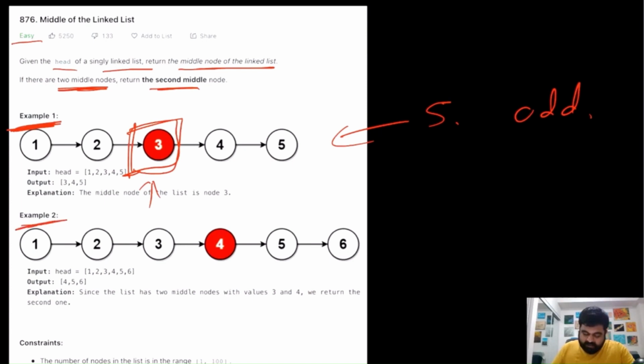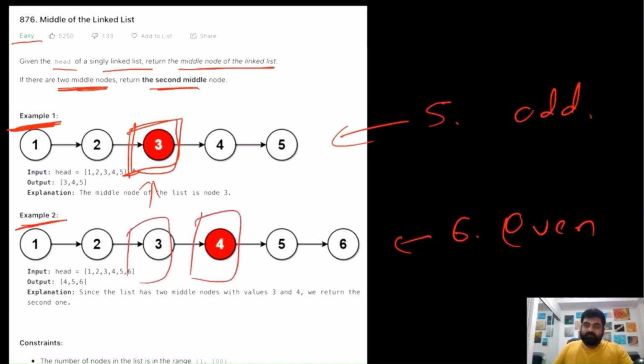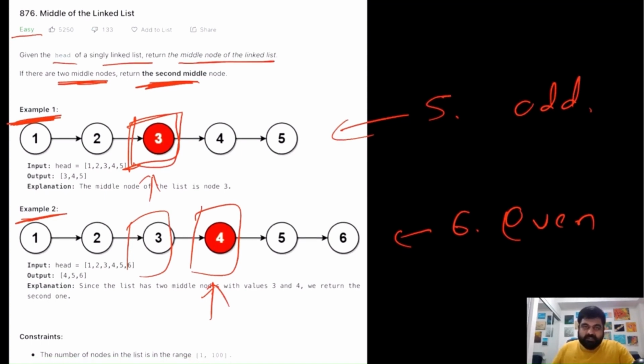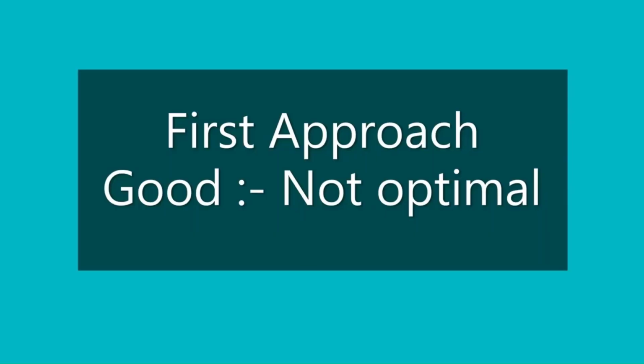Meanwhile, inside example 2, we are given a linked list with 6 elements, and since this is an even number, there can be 2 different nodes we can treat as the middle nodes, 3 and 4. And we are told that if there are 2 middle nodes, we need to return the second middle. So in this case, we will return the node with value 4. It is pretty trivial to understand the problem statement. Let's see what the different approaches could be.